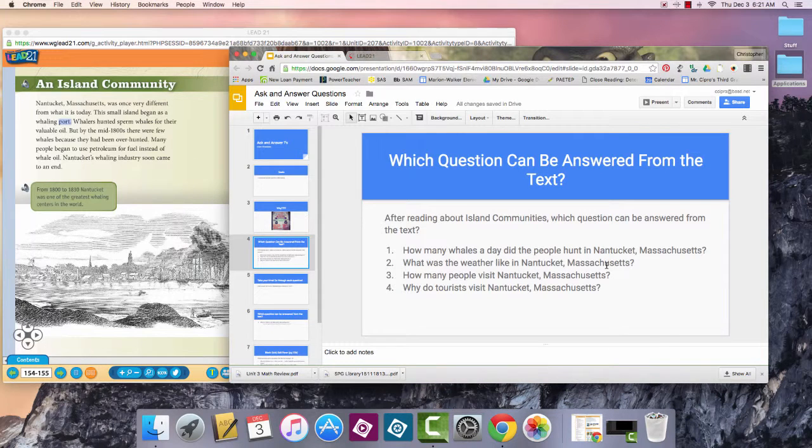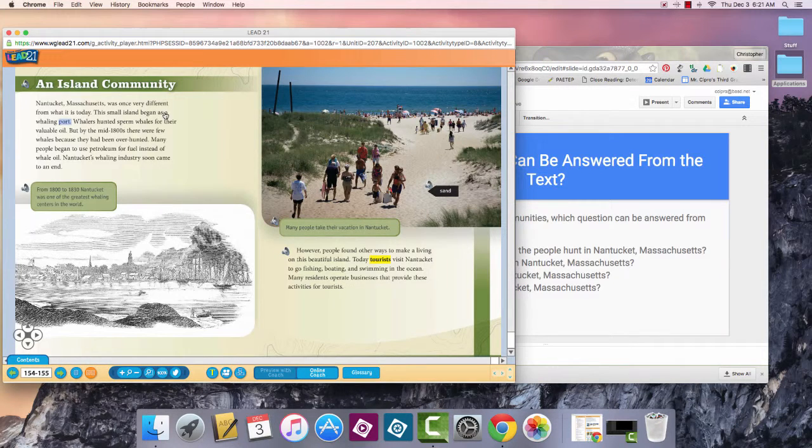So let's go to the first one. How many whales a day did the people hunt in Nantucket, Massachusetts? Well, they were talking about whales in this little paragraph here. Okay, so let's see if we can figure it out. Nantucket, Massachusetts was once very different from what it is today. This small island began as a whaling port. Whalers hunted sperm whales for their valuable oil. But by the mid-1800s, there were few whales because they had been overhunted. Many people began to use petroleum for fuel instead of whale oil.